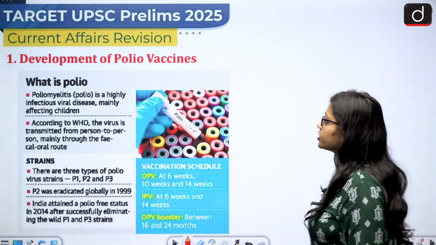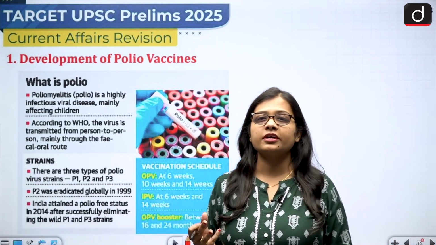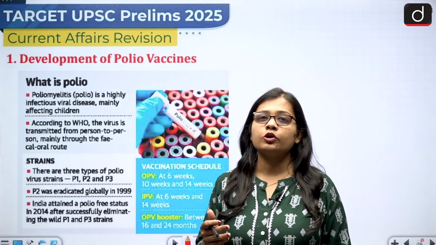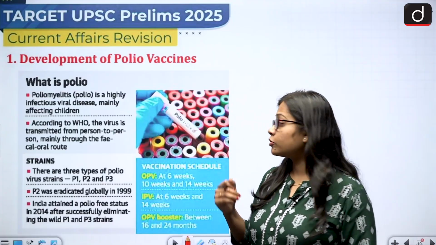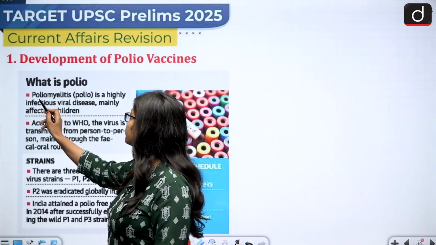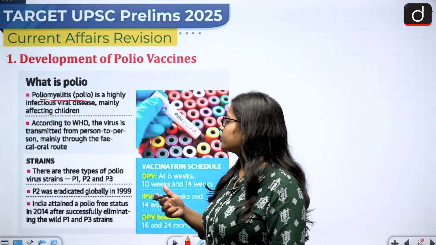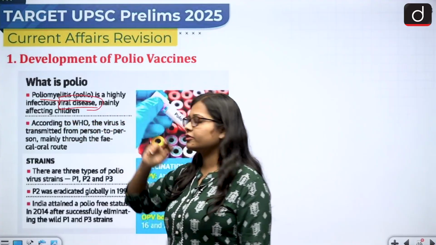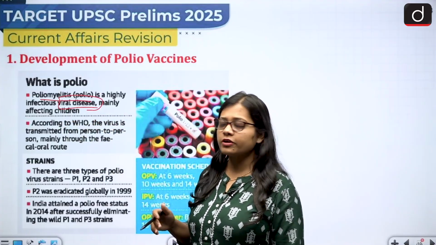And the first news is the development of polio vaccines. Polio was in news recently because cases of polio have come up in the areas of Afghanistan and Pakistan. So first of all, what is polio? Polio is also known by the name of poliomyelitis, and it is a very infectious viral disease. And it mainly affects children below the age of 5 years.